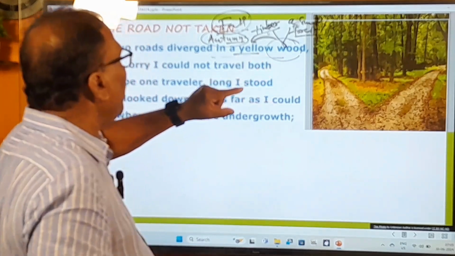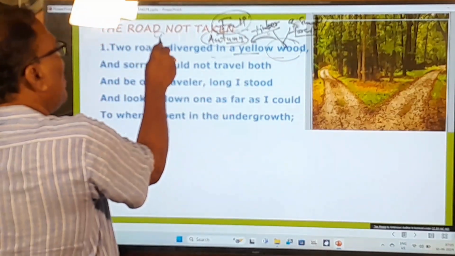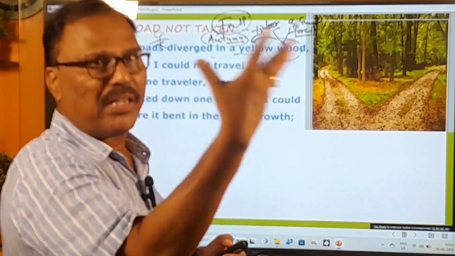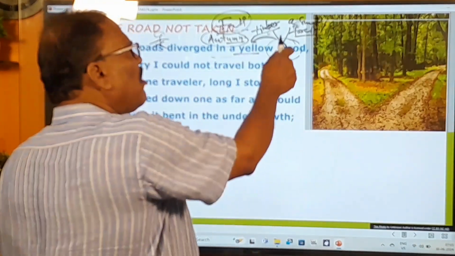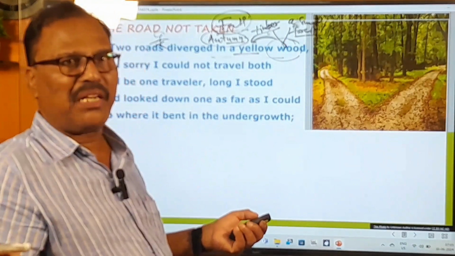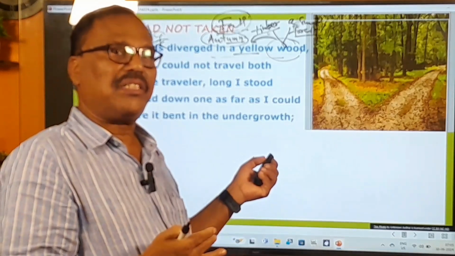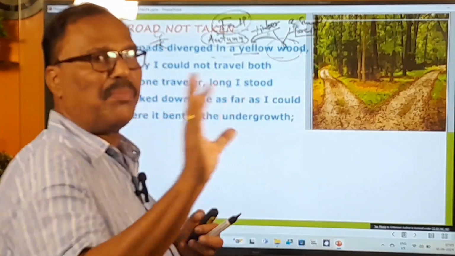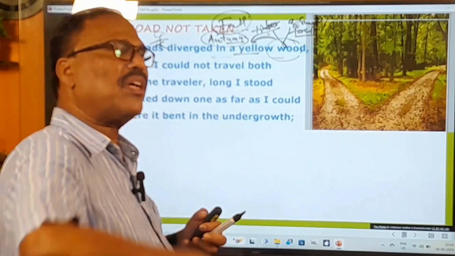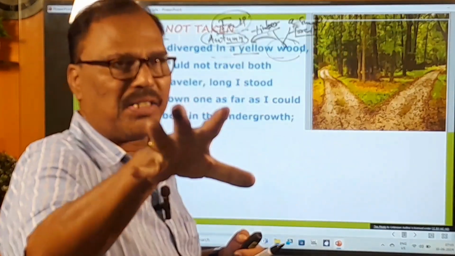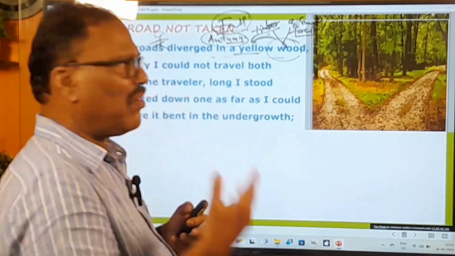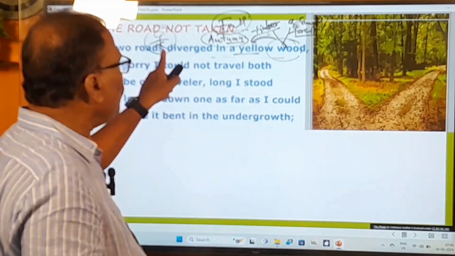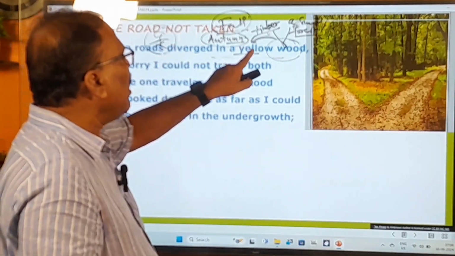So one day, this poet Robert Frost happens to take a walk in that small forest. A small forest means there will be no wild animals at all. It's not a wild forest, but a small forest. Therefore, you can freely walk through the forest. That is the advantage. So one day, Robert Frost happens to walk through a yellow wood.